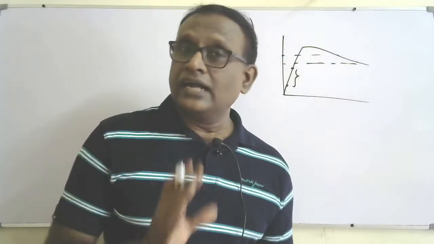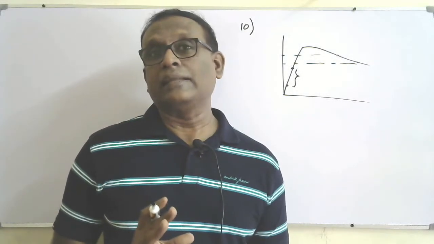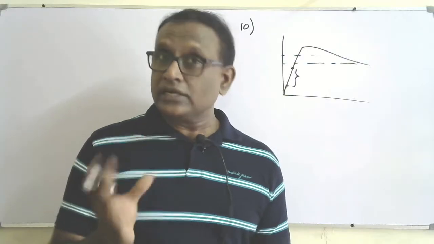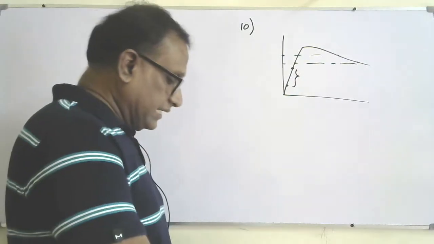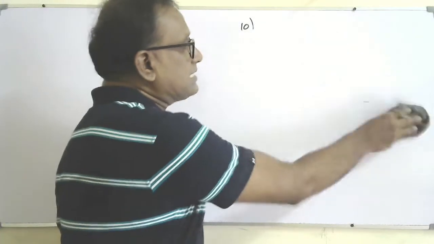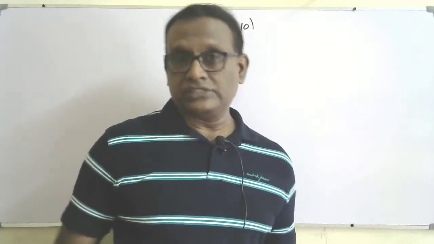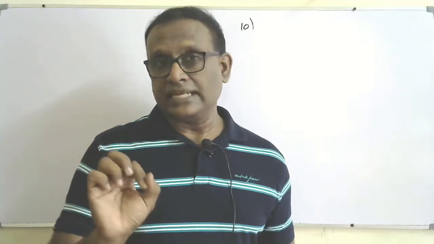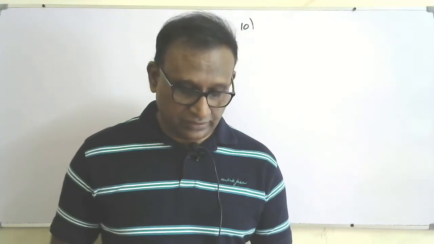But here we can't calculate it because they are giving the binding energy per nucleon, not the binding energy. So by using the graph, we won't be able to calculate the energy release during fission or fusion reaction, because the graph is telling about binding energy per nucleon, right? So that statement also wrong.